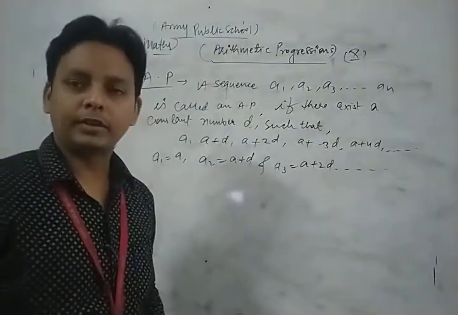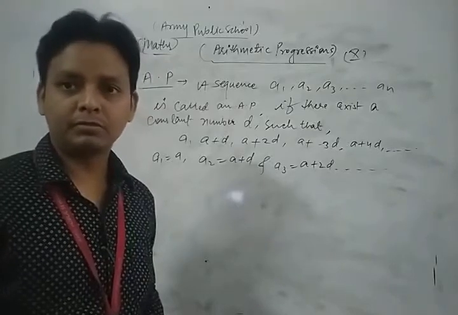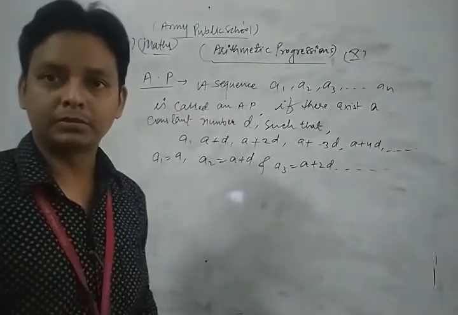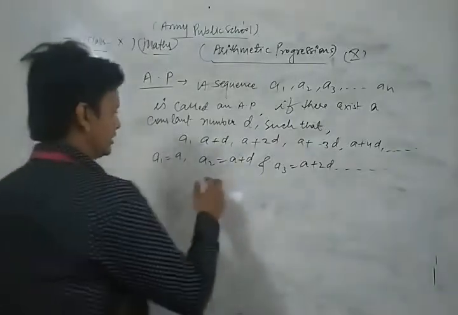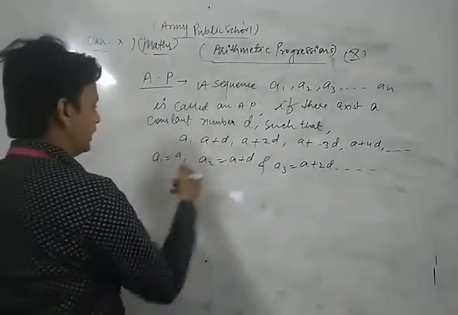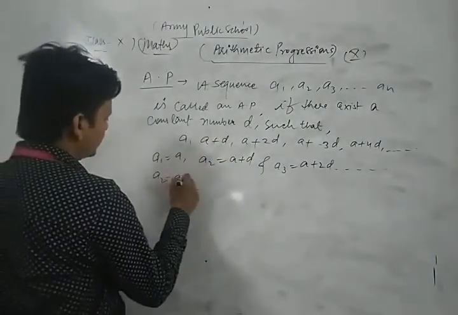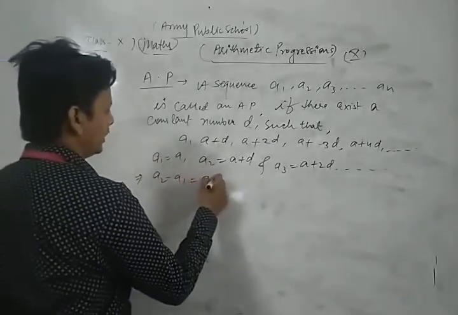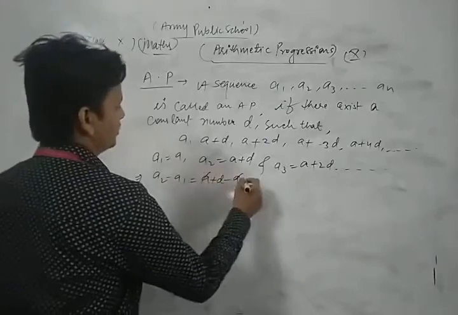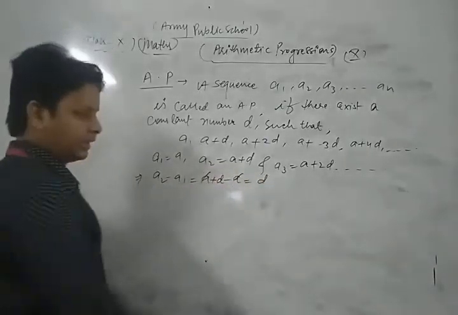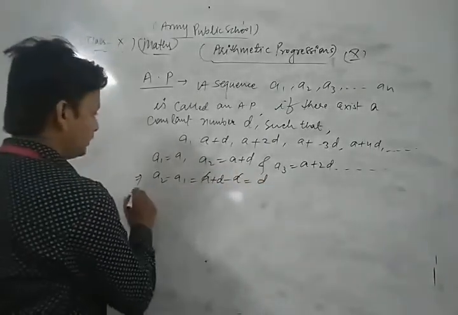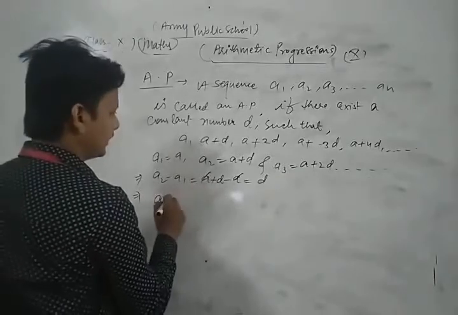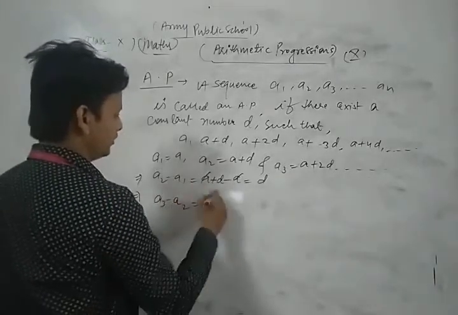We obtain the common difference by subtracting the preceding term from the succeeding term. If we subtract a2 minus a1, that is a plus d minus a, the a's cancel each other, so d is a fixed value. Similarly, if we subtract a3 minus a2, then what do we get?